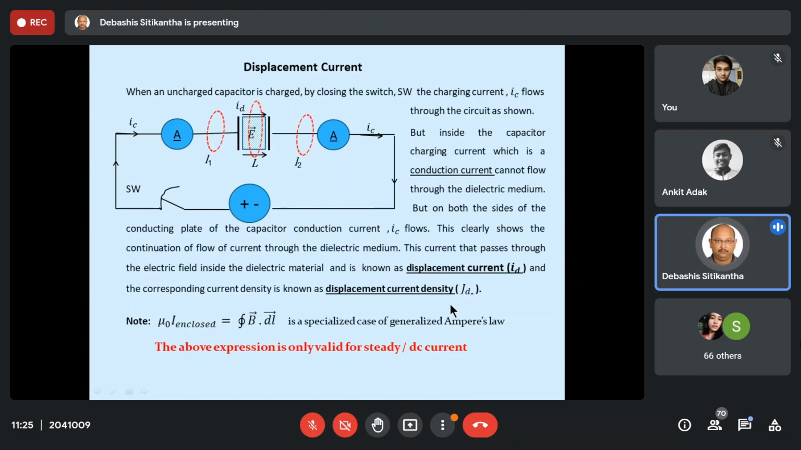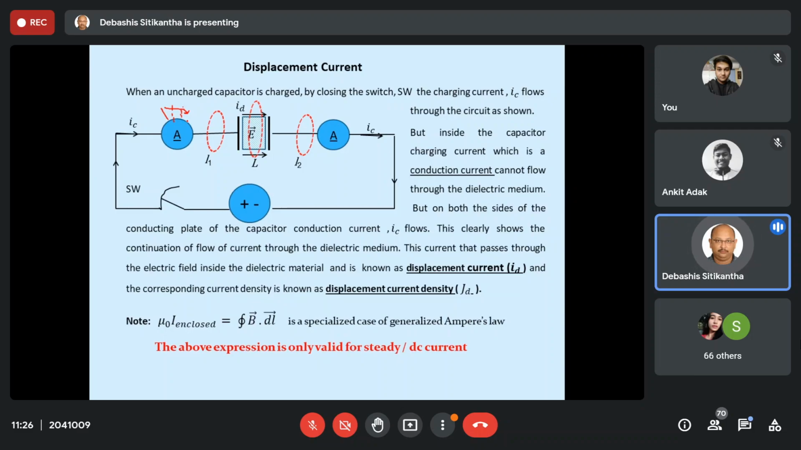In this circuit, as you can see, I have a source, and this source is connected to the capacitor in order to charge it. Now the moment I close this switch, what happens? The charging current goes through this closed circuit. This charging current is initially going to be very high. I have two ammeters over here, and you will see that the current initially shoots to a very high value, and slowly it will decrease.